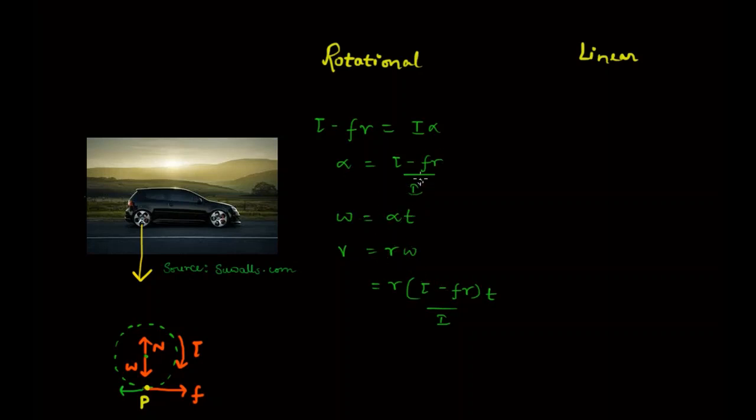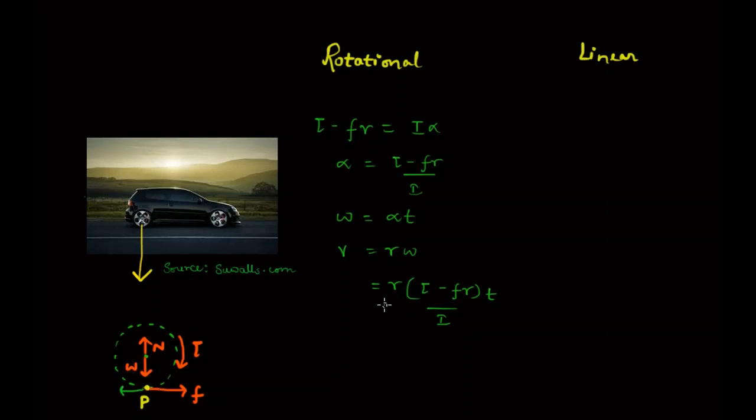So if we put all these equations here, we get the linear velocity at this point P because of the rotational motion of the wheel in the negative direction, or in the backward direction, is (r tau minus Fr) divided by I, into t, right? Now, as we discussed, this point P will also have a motion in the linear direction, in the forward direction, and the net motion of this point P will be the superimposition of both the motions.